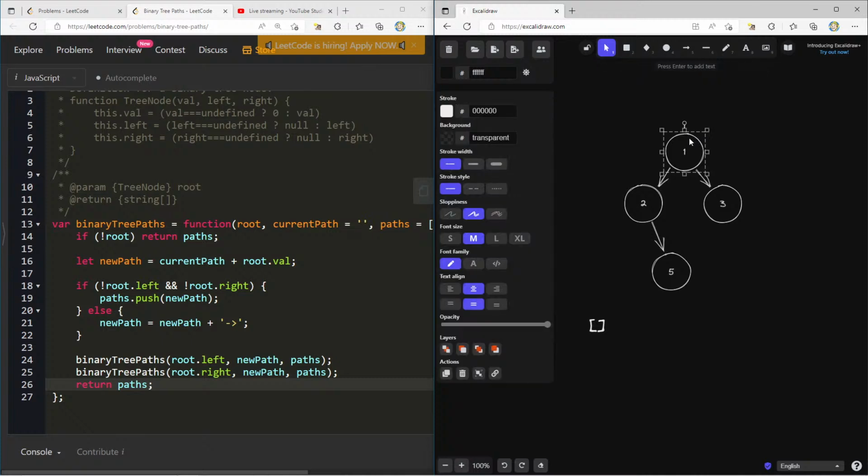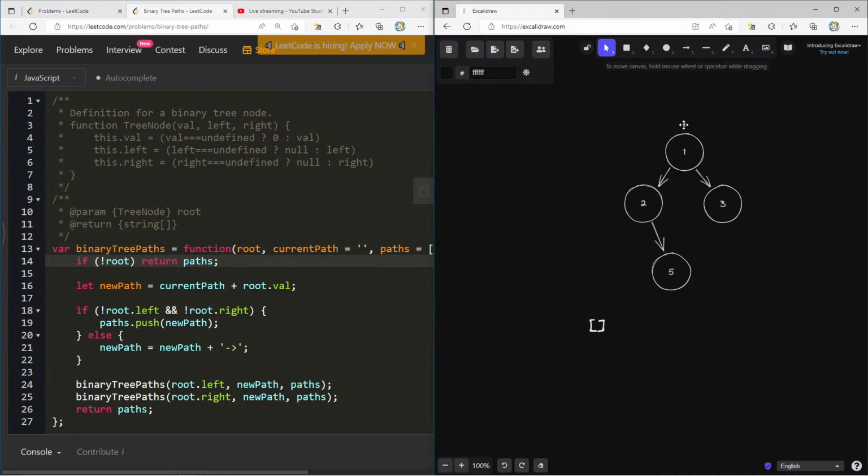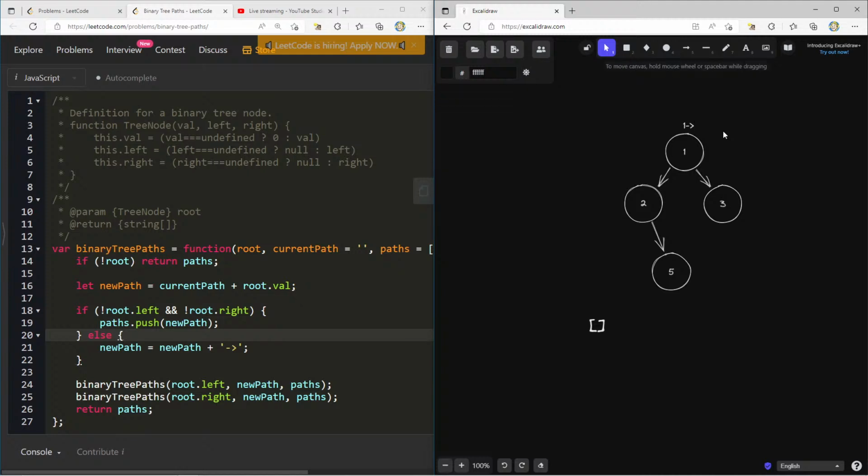So the first time we call it here, we're starting off with this empty string, current path. If not root, return paths. So this doesn't execute. Now we get to the next piece. Let new path equal current path plus root.val. Right, so now the current path will just be this one. Now, if we're at a leaf node, which this signifies, we can just push it to our paths. Else, we can say new path equals new path plus this. Right, so now we'll append that arrow to here.